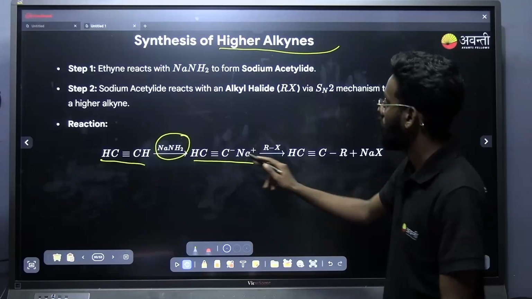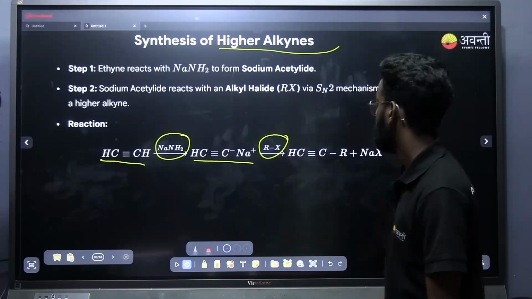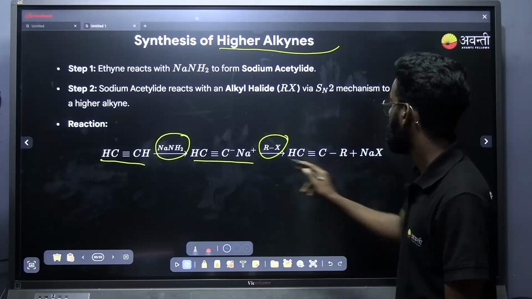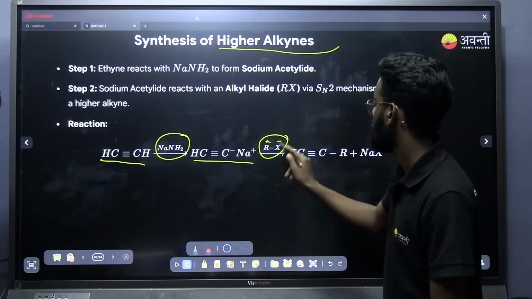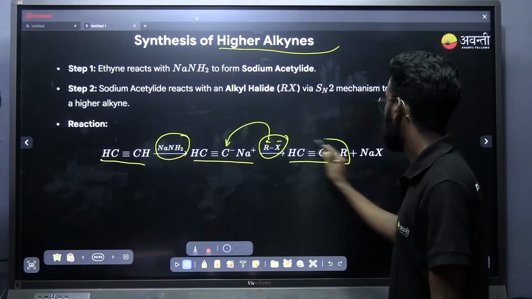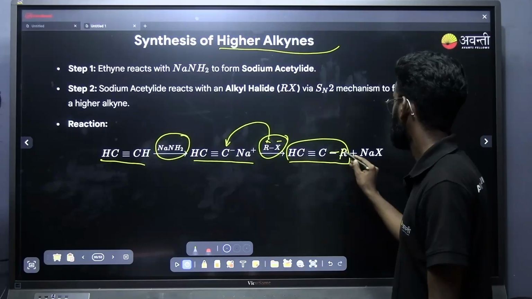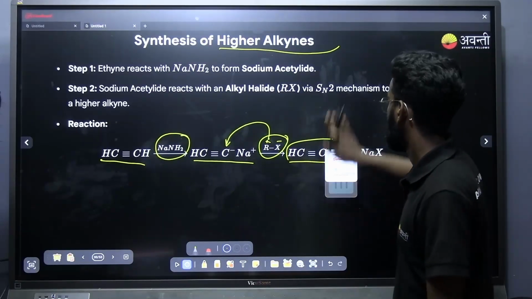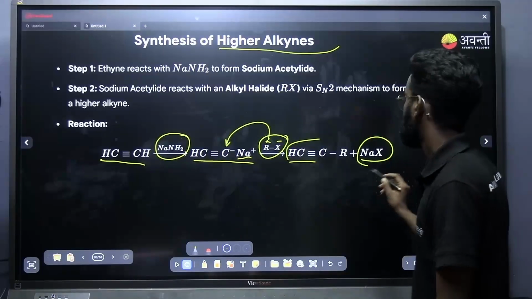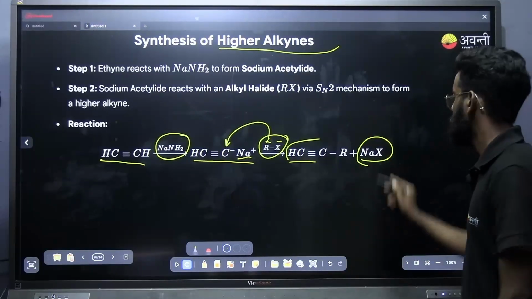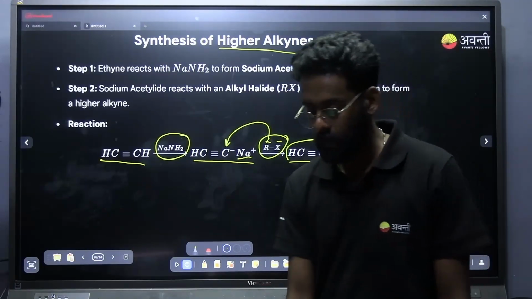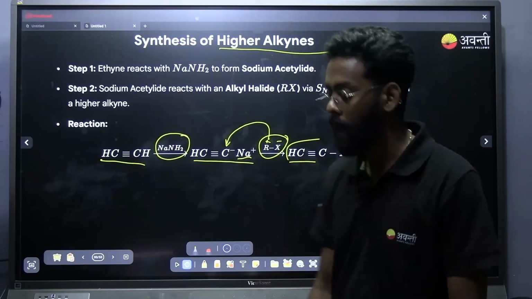They will be forming a sodium salt of alkyne. And this sodium salt of alkyne, on treating with the alkyl halide, what will you be getting? Halogen will have plus, this will have minus. This minus will attach on this carbon, and you will be getting a higher alkyne. This R represents the higher form. You will be getting a higher alkyne with the removal of NaX. Sodium will combine with the halogen and give NaX. That's the point. So this is all about the preparation reactions of alkyne.